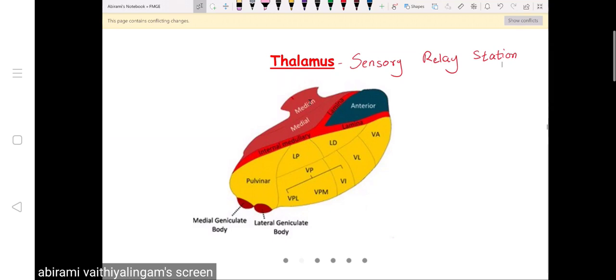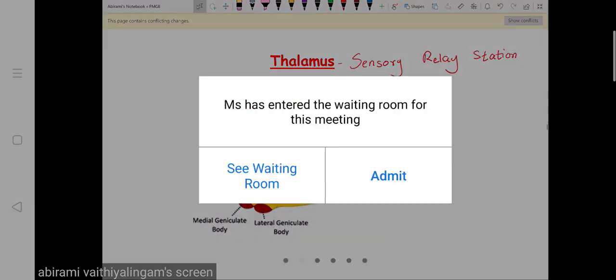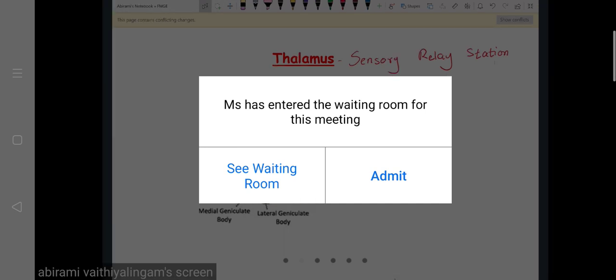So please look at the diagram here. If possible, all of you just try to draw the diagram with me. So just have an outlook of these nuclei. Now what we'll do, we are going to learn about the functions of each nucleus. So we will start with the anterior nuclei because it's in the front.